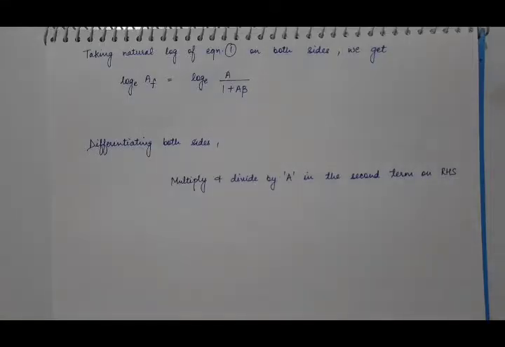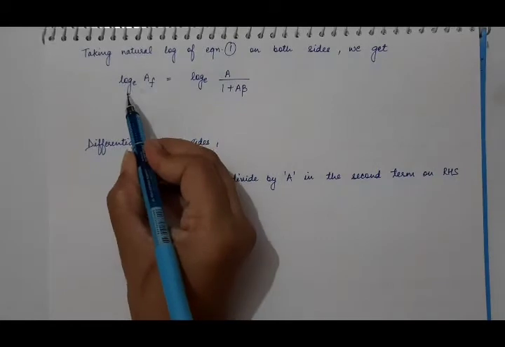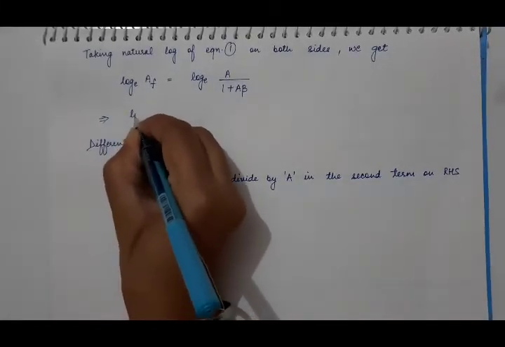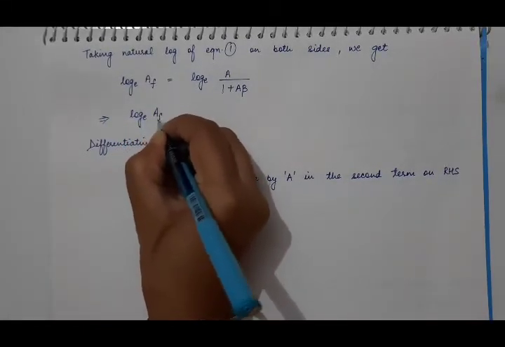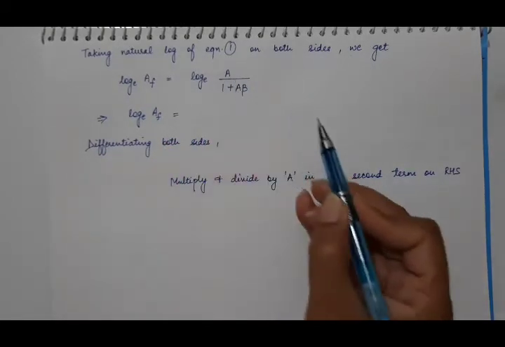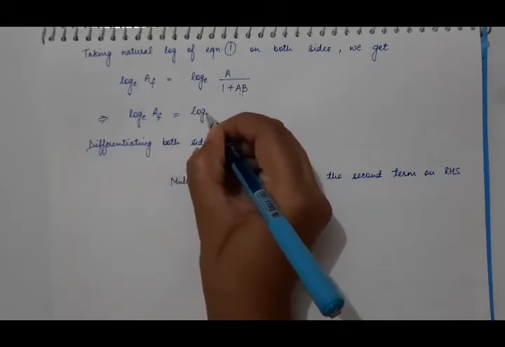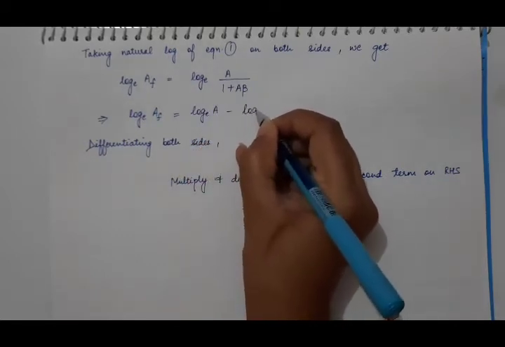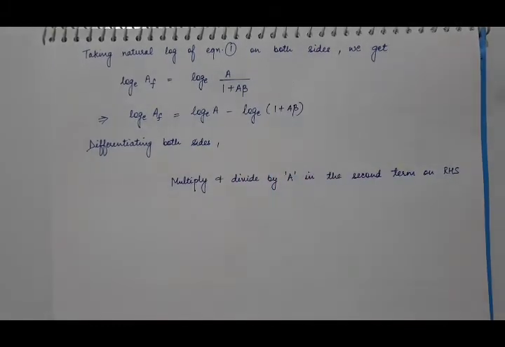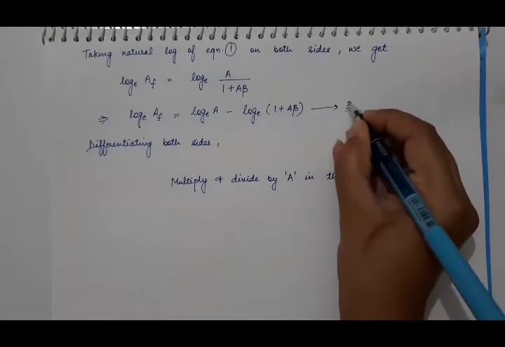Now the next step is to take the natural log of equation 1, which is the relation between AF and A. So here I have taken the natural log of equation 1, then solve this. Here we have the natural log of closed loop gain AF, equal to log m by n, which is equal to log m minus log n. So log A minus natural log of 1 plus A beta, and suppose this is equation 3.